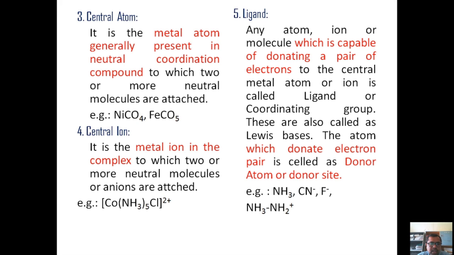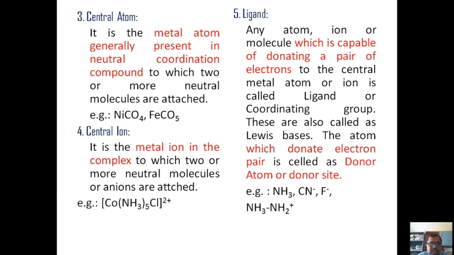So just remember that even though we are discussing that a complex ion has a charge and is called a complex ion, and the metal atom present in the square bracket is called the central ion. Even though this definition is true, there are certain complexes which do not have any charge on that square bracket, either positive or negative. The total charge on that square bracket will become 0.